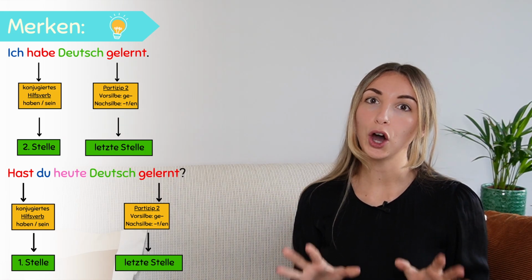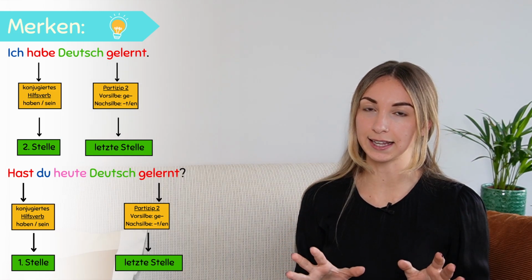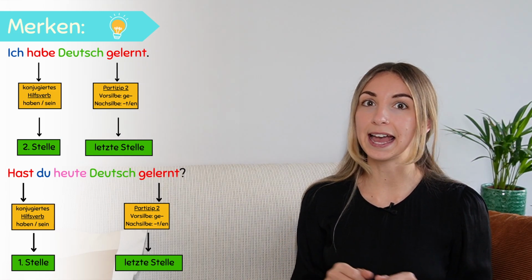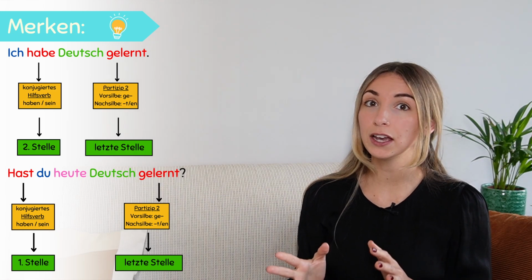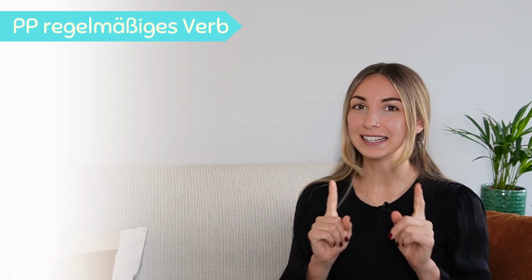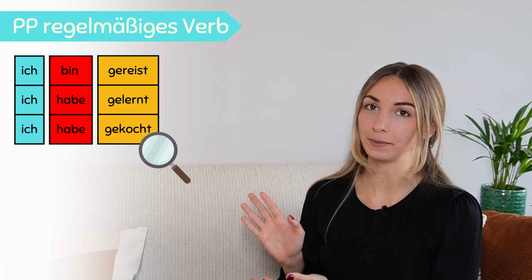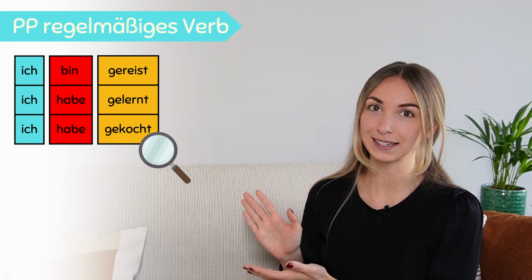So the PP always stays the same, but it's built with the prefix, the GE, and the ending, T or EN. Now let's have a look how we can build the PP of regular verbs by analyzing the following verbs. Reisen, to travel. Ich bin gereist.